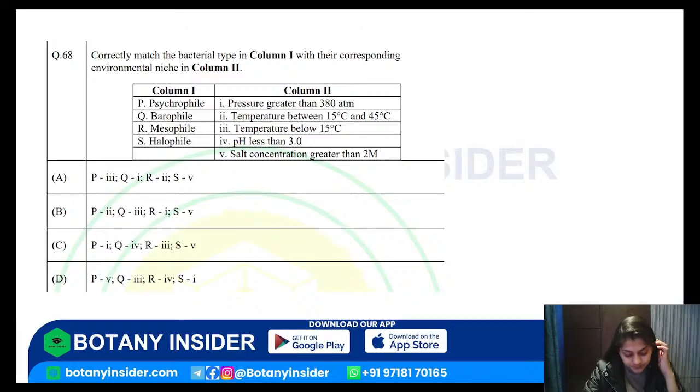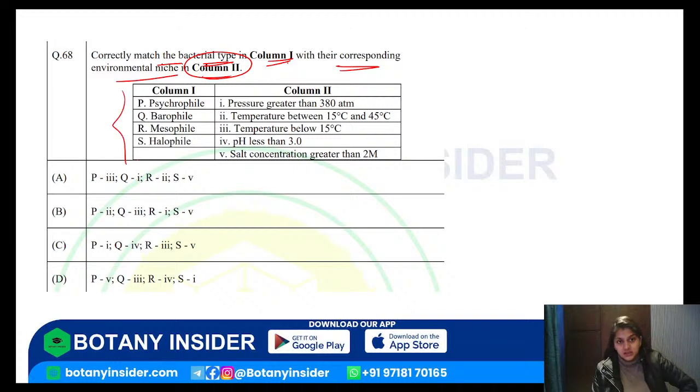Next question. Correctly match the bacterial type in column A with their corresponding environmental niche in column B. In column A we have the various types of bacteria, and in column B we have the corresponding environmental niches of the bacteria. We need to find the correct match. So psychrophils, barophils, mesophils and halophils. I think two of them you can very easily correlate and mark. So try the question, everyone, then we'll do it together.